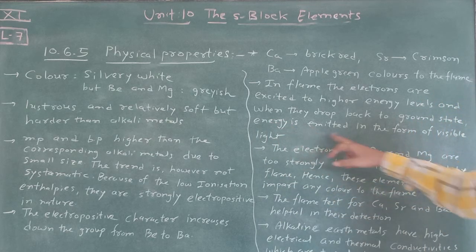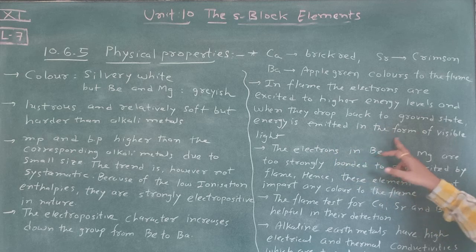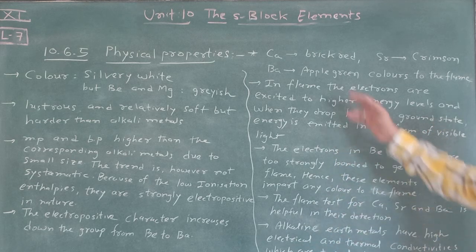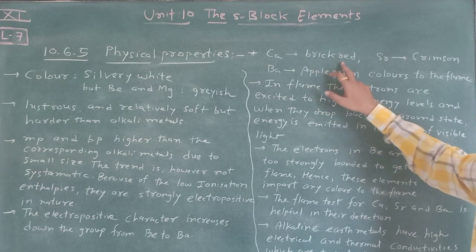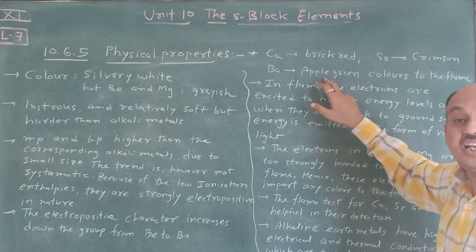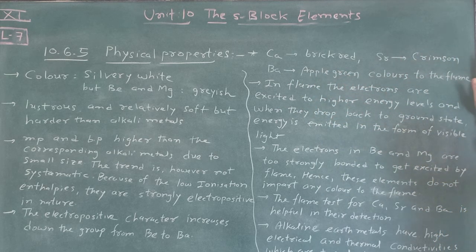Okay, so here in the flame the electrons are excited to higher energy levels, and when they drop back to the ground state, energy is emitted in the form of visible light, and that is nothing but the flame color. Calcium shows brick red, strontium shows crimson, and barium shows apple green colored flame. This is a very important test, and according to this we identify certain ions.